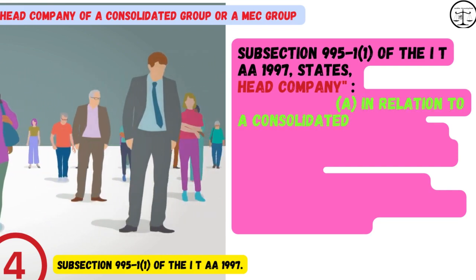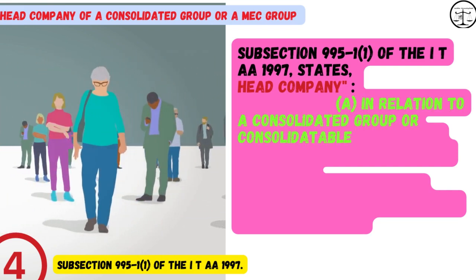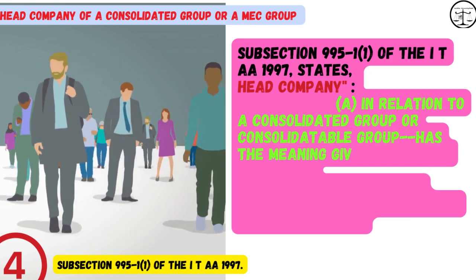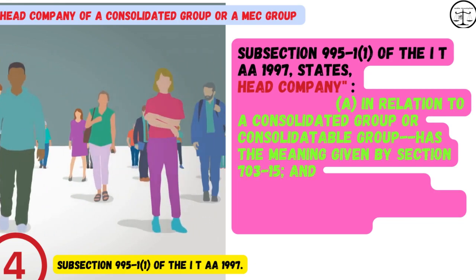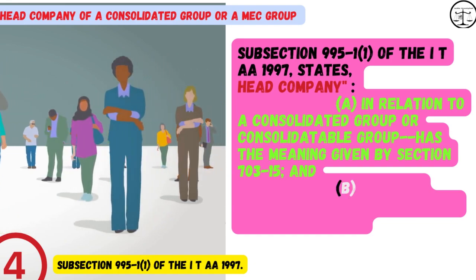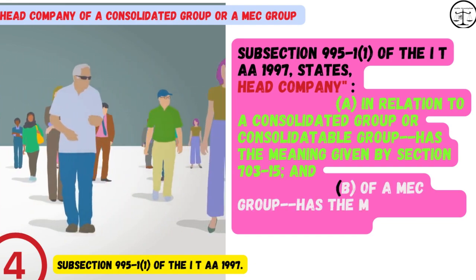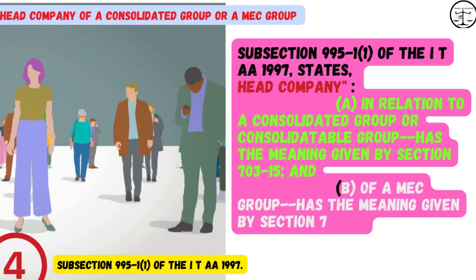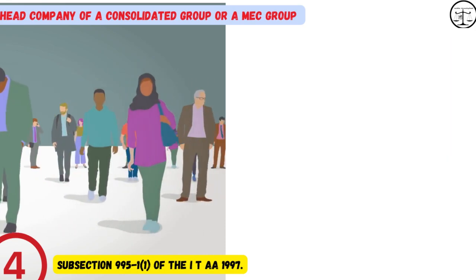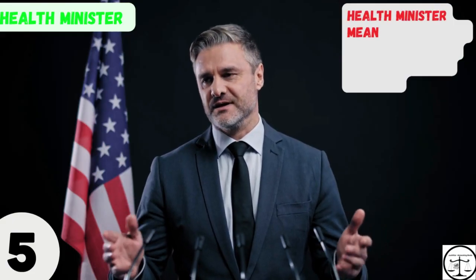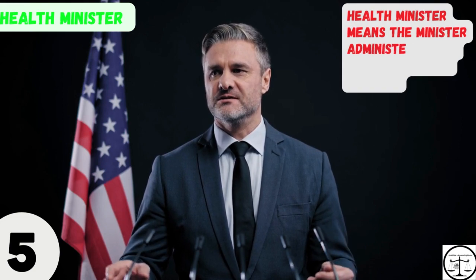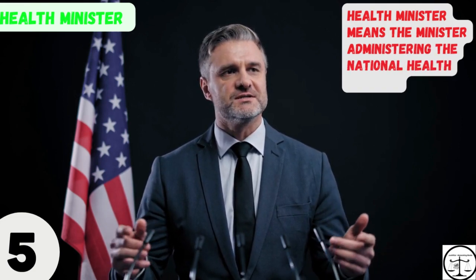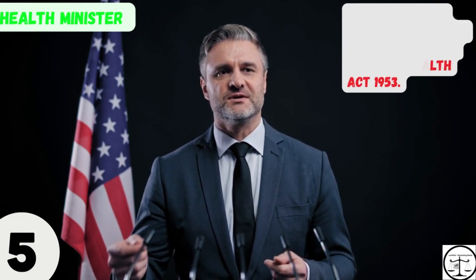A. In relation to a consolidated group or consolidatable group has the meaning given by section 703-15, and B. Of a MEC group has the meaning given by section 719-75. Word number 5. Health Minister means the minister administering the National Health Act 1953.